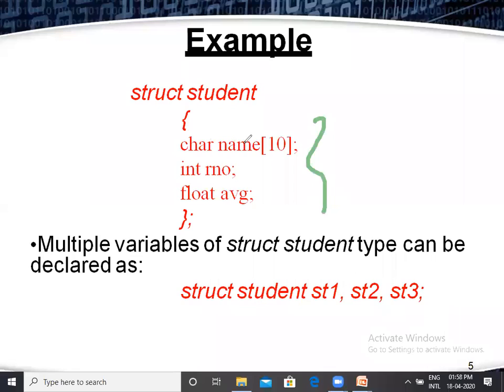Enter this roll name, roll number, average, called as members, members of the structure.